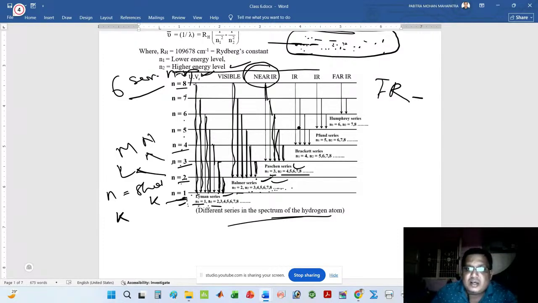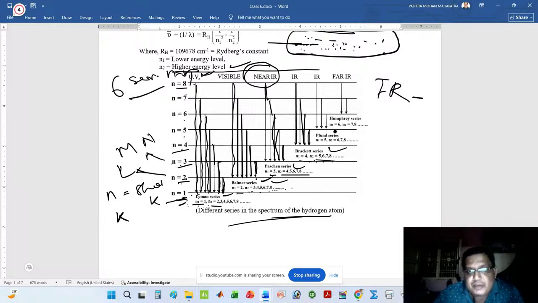If you think about the Brackett series, for the Brackett series n1 equals 4, n2 equals 5, 6, 7, 8. Look at that. This is the ray from n equals 5 to n equals 4. This is n equals 6 to n equals 4. This is n equals 7 to n equals 4. Next, this ray comes from n equals 8 to n equals 4. These rays make a series called the Brackett series. Already I have given n1 equals 4, n2 equals 5, 6, 7, 8.